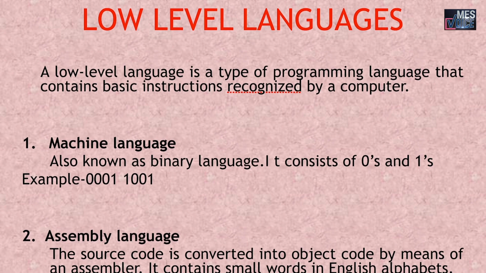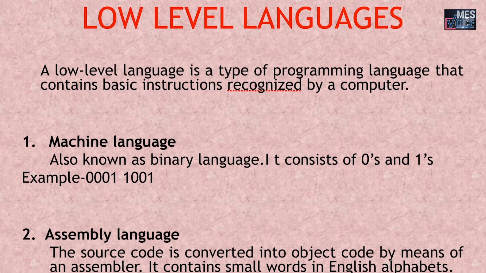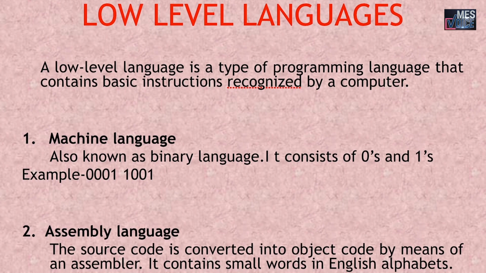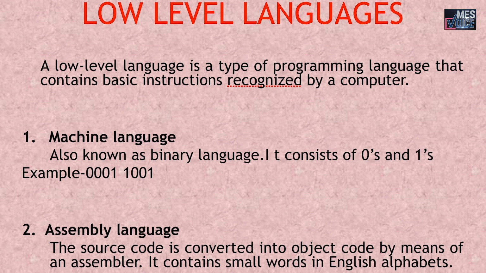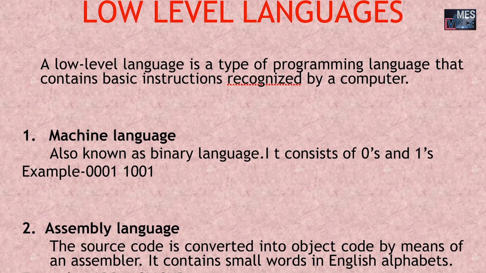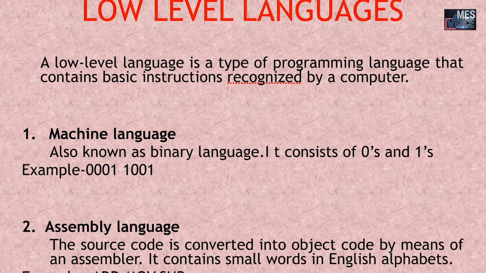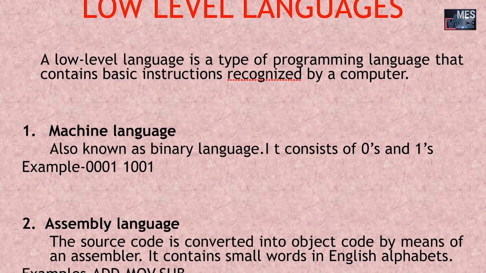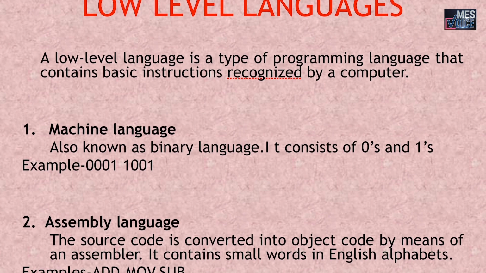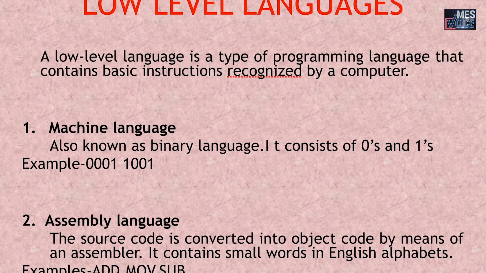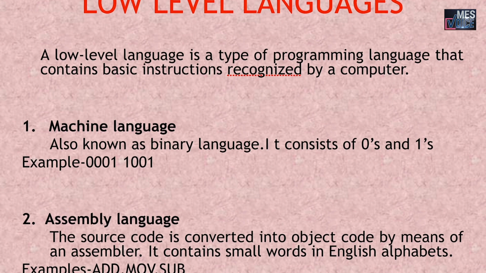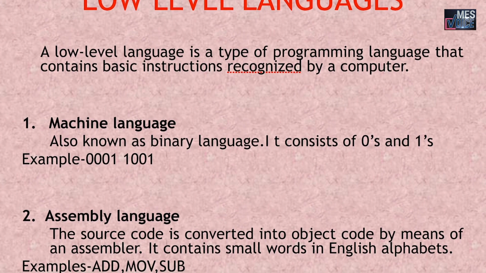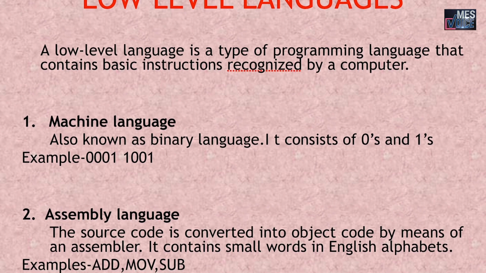What are low level languages? A low level language is a type of programming language that contains basic instructions recognized by a computer. One of the low level language is machine language. The machine language is also known as binary language. It consists of zeros and ones. For example, 10000001. It is an example for machine language.